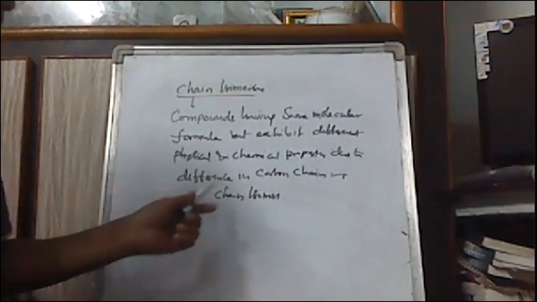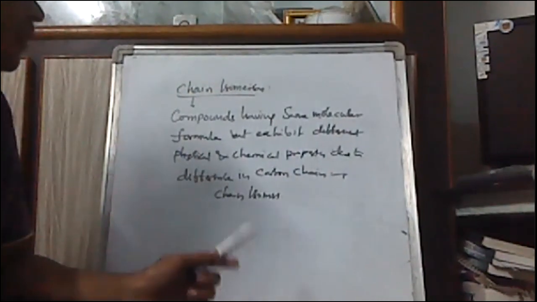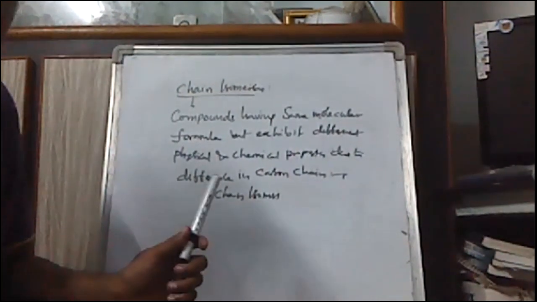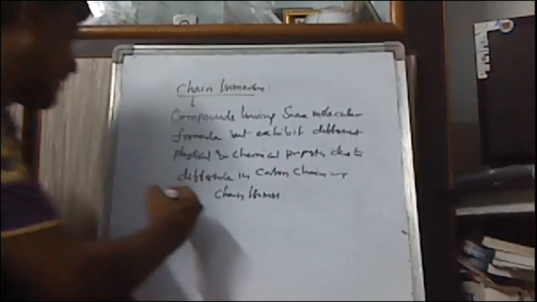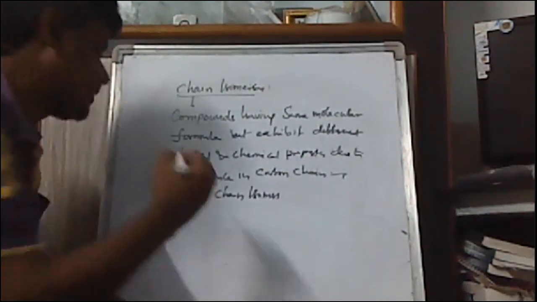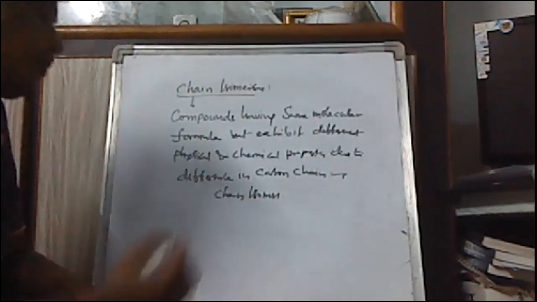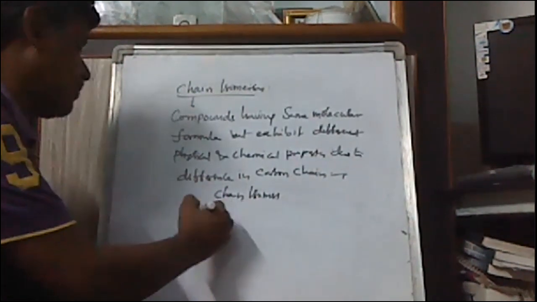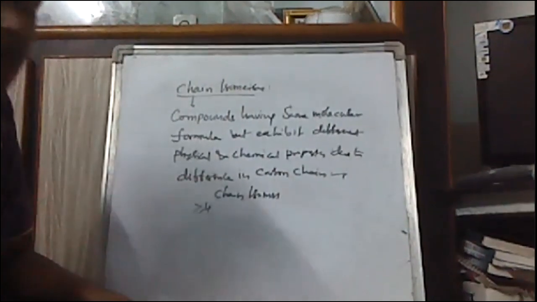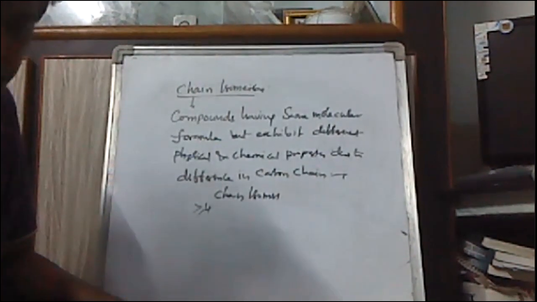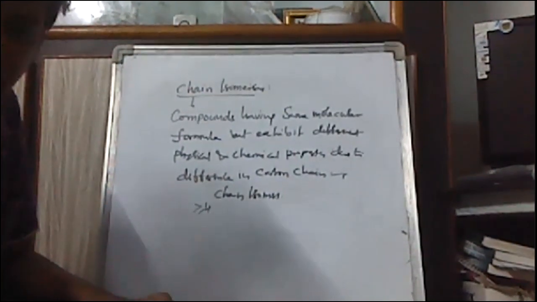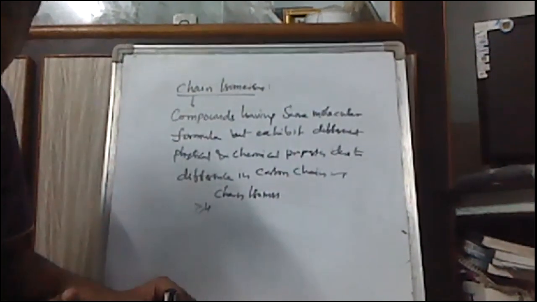Chain isomerism will be exhibited only by compounds having greater than or equal to 4 carbons. Compounds having 1 carbon, 2 carbons, and 3 carbons do not exhibit chain isomerism.